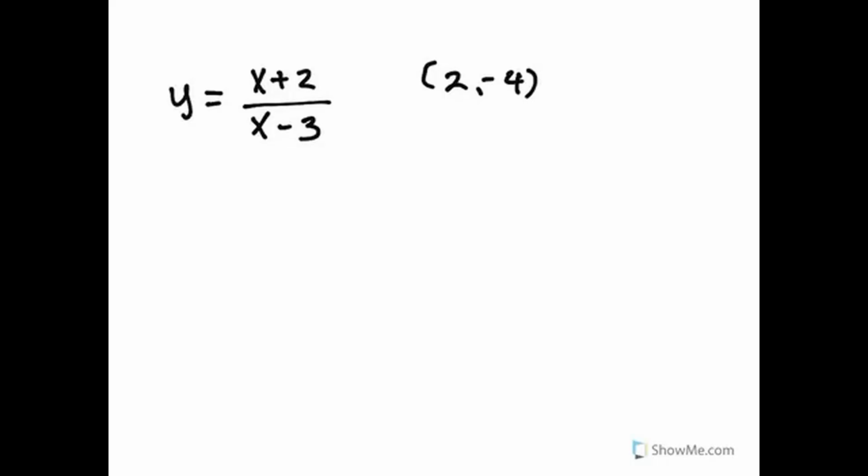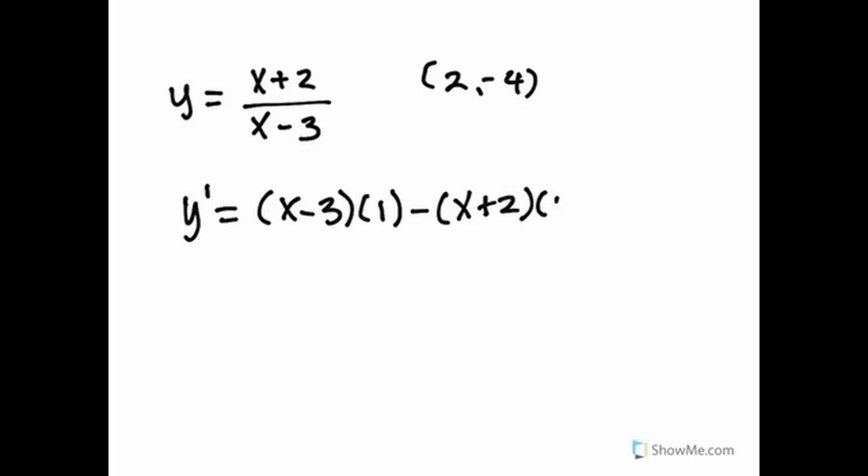Here I want to find the equation of the tangent line at the given point. So I'm going to start by taking the derivative in order to find the slope. To take the derivative here, I need to use quotient rule, which tells us that I have the bottom times the derivative of the top minus the top times the derivative of the bottom, divided by the bottom squared.